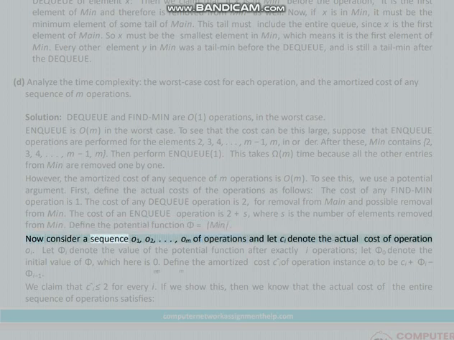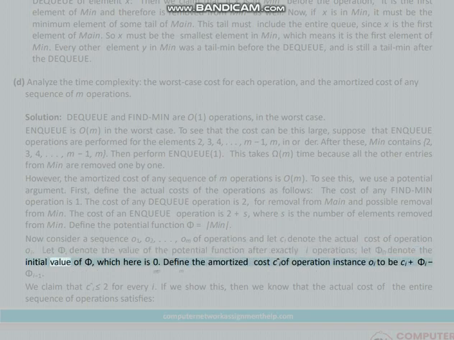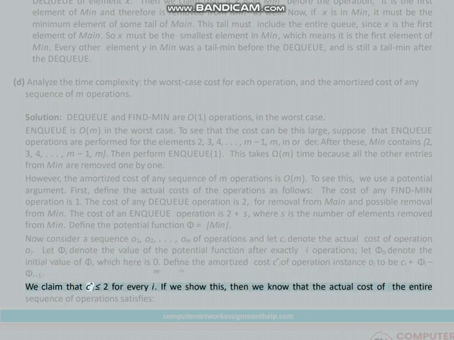Now consider a sequence O1, O2, ..., Om of operations and let Ci denote the actual cost of operation Oi. Let phi i denote the value of the potential function after exactly i operations. Let phi 0 denote the initial value of phi, which here is 0. Define the amortized cost of operation instance Oi to be Ci plus phi i minus phi i-1. We claim that the amortized cost is less than or equal to 2 for every i.